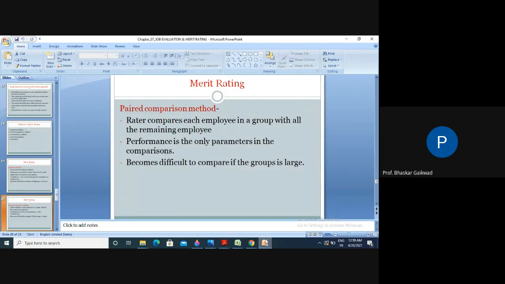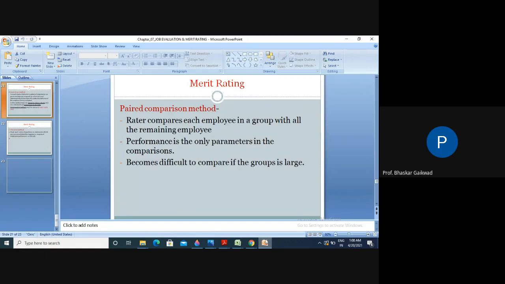This performance you can compare with each other or with the remaining workers. But the main disadvantage of this method is that if the group is large, it becomes difficult to compare one to the others. Just like with 11 players, we can compare the first man's performance and the second man's performance with the other four or five persons. But if the group is 100 or 200, it is very critical to make the comparison.